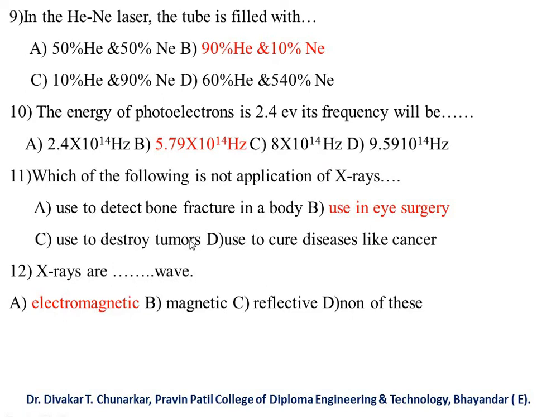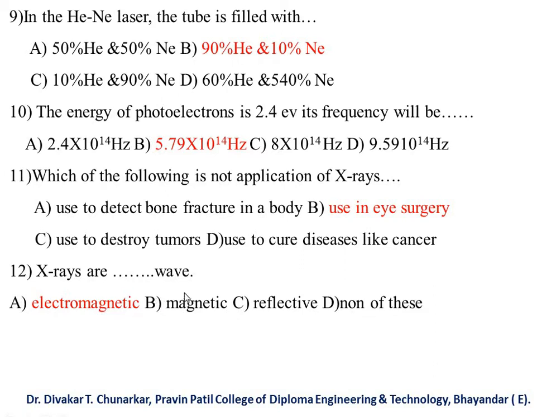Used to destroy the tumors. This is also an application of X-ray. Used to cure diseases like cancer. This is also an application of X-ray. But used in eye surgery, this is not an application of X-ray. Next, X-rays are waves. Option A electromagnetic, B magnetic, C reflective, and D none of these.